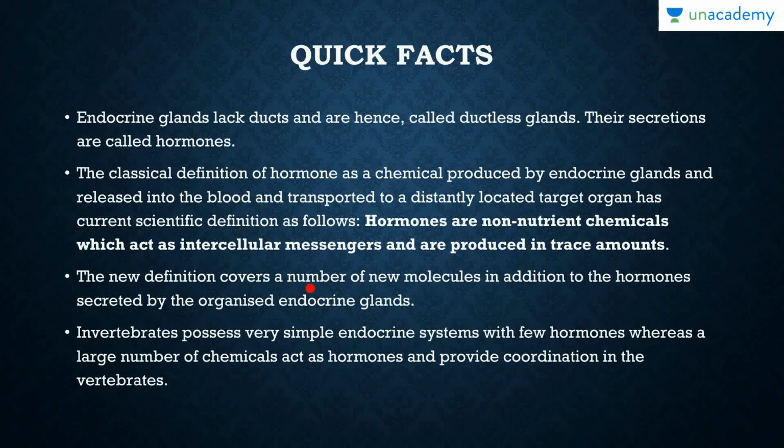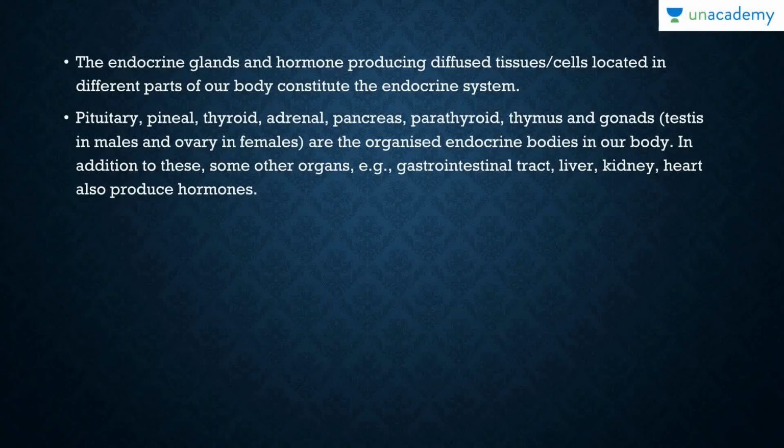The new definition covers a number of new molecules in addition to the hormones which were secreted by the organized endocrine glands. Invertebrates possess a very simple endocrine system with a few hormones, whereas a large number of chemicals act as hormones and provide coordination in the vertebrates. The endocrine glands and hormone-producing diffuse tissue cells located in different parts of the body constitute the endocrine system.